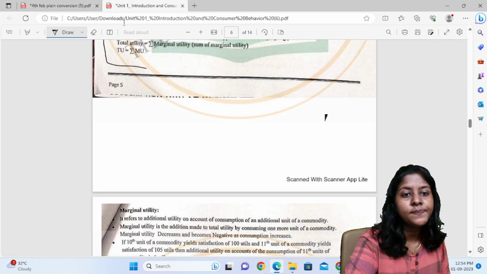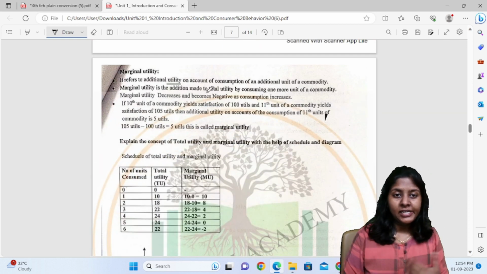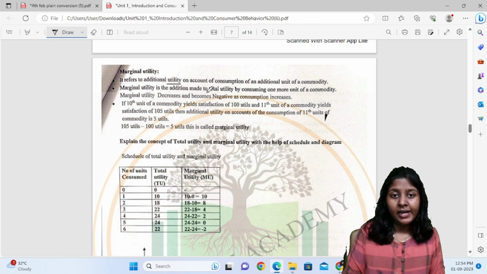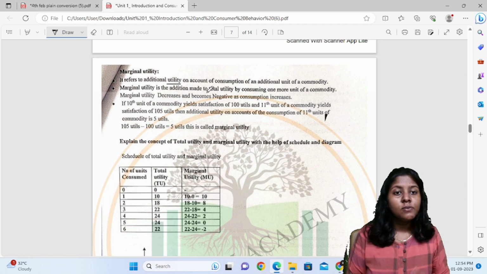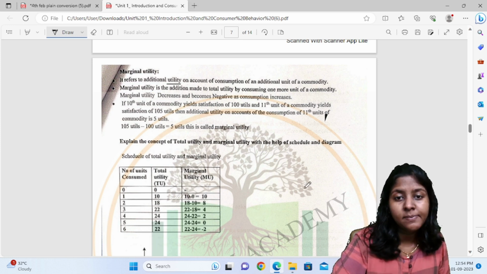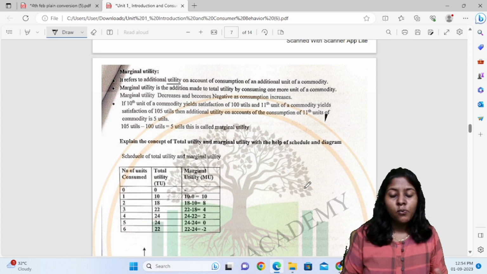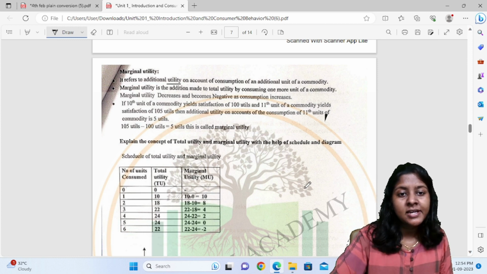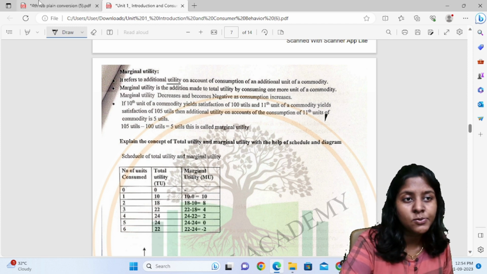It refers to additional utility on account of consumption of an additional unit of a commodity. So marginal utility is an addition made to total utility by consuming one more unit of commodity. It decreases and even becomes negative as consumption increases.